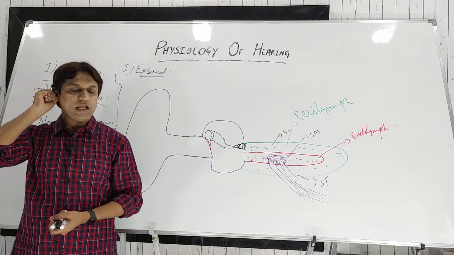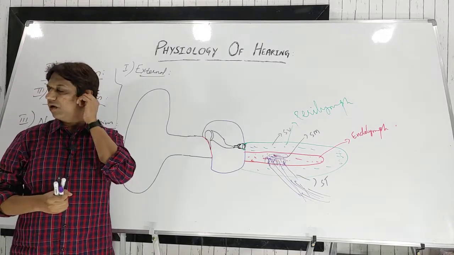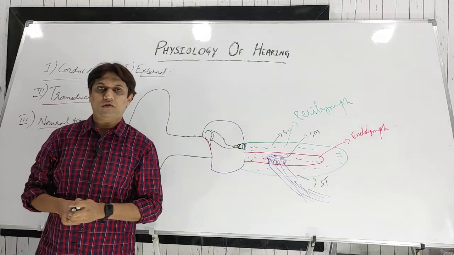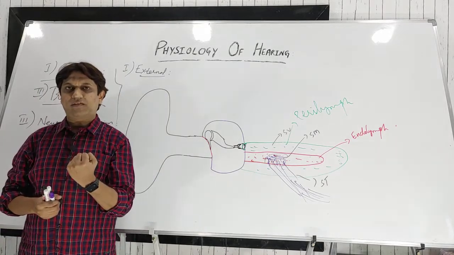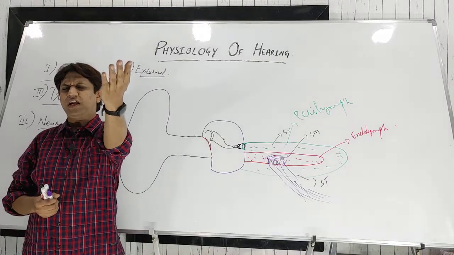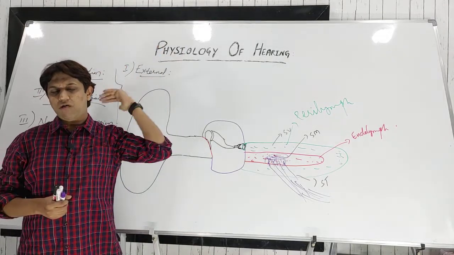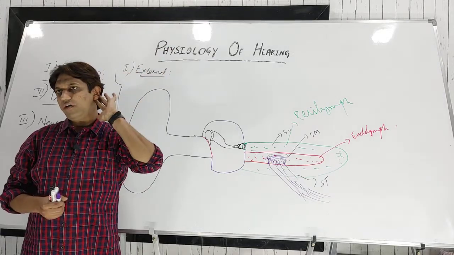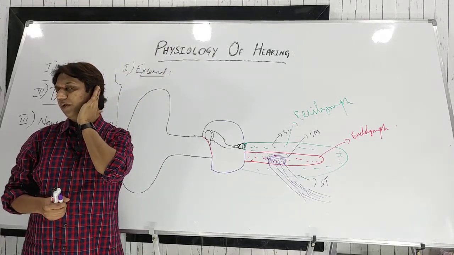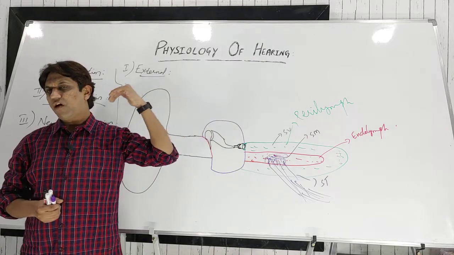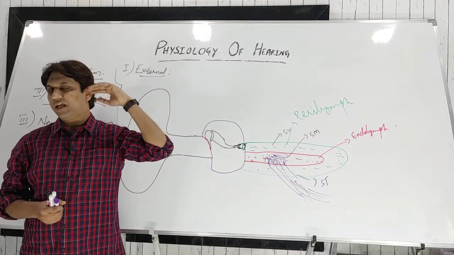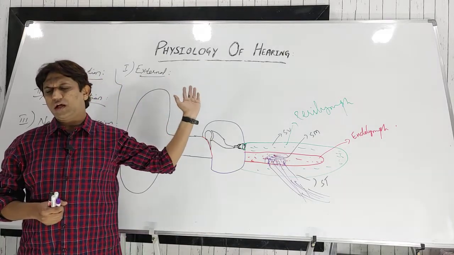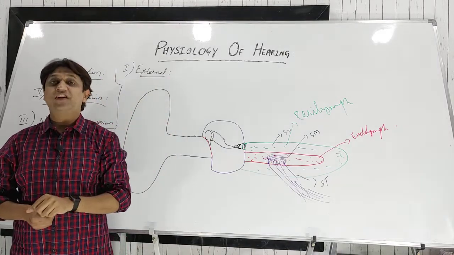The typical arrangement of the pinna helps in knowing the direction of the sound. Suppose I close my eyes, and someone speaks from the front or from the back side. How am I able to know whether the sound is coming from front or backward? It is because of the typical arrangement of the pinna or the external ear. The sound waves get reflected here and ultimately conducted, and there is a change in the quality of the sound wave, so that I can make out which direction the sound is coming from.